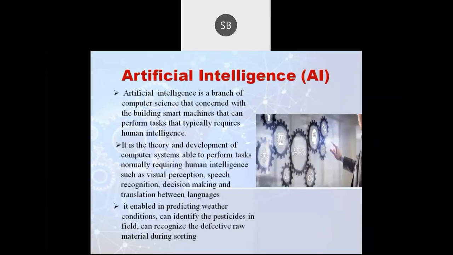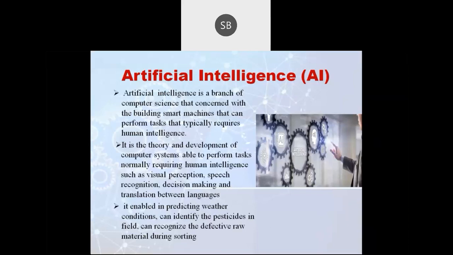It is a theory that can perform the normal functioning of a human, that is, artificial intelligence can do the activities that a human being can do, such as visual perception, speech recognition, decision making, and translation between languages. These are all things that have been done by human beings, but are getting replaced by artificial intelligence, which is reducing the effort of human beings.